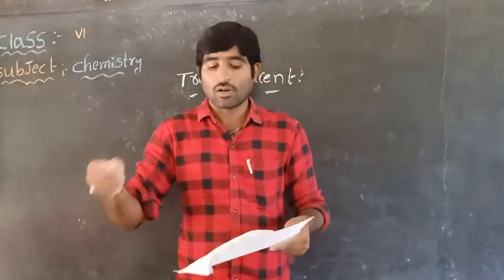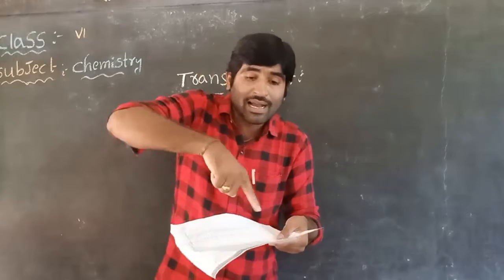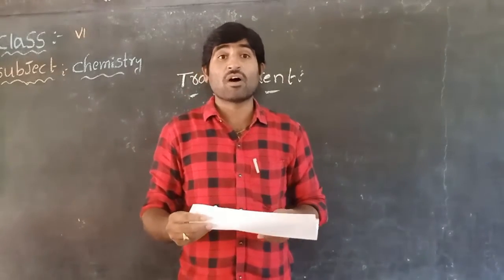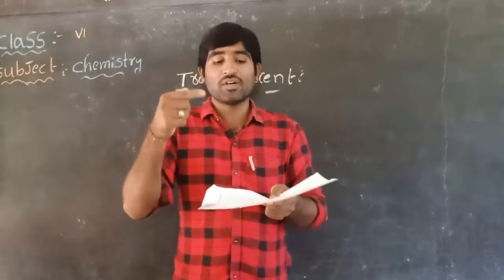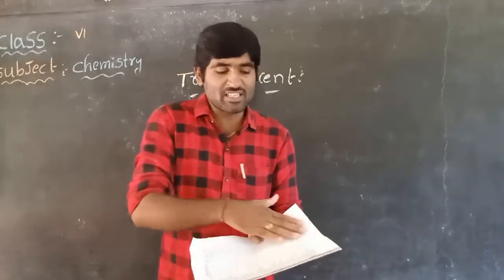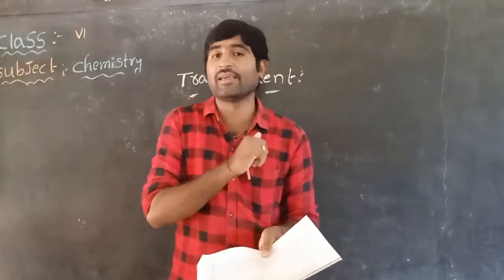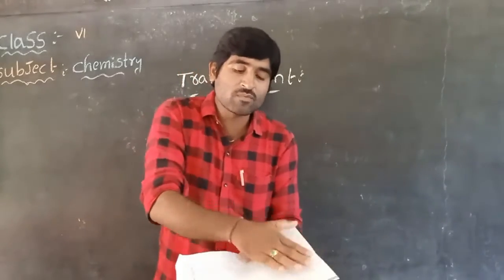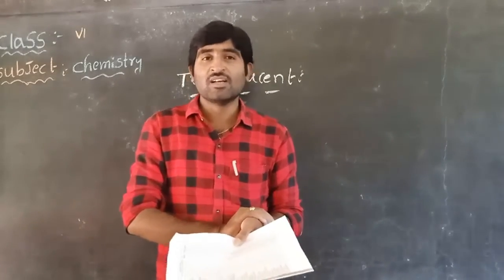But next, drop 2 to 3 drops of oil on the paper. Understood, children? What did we do now?